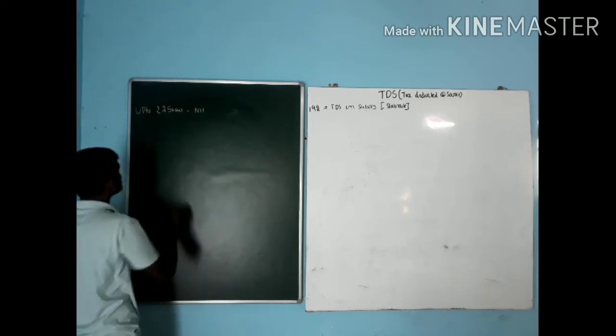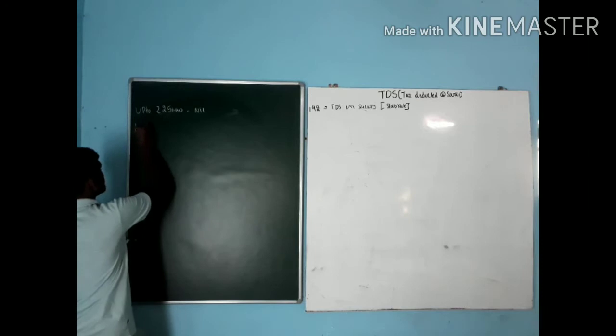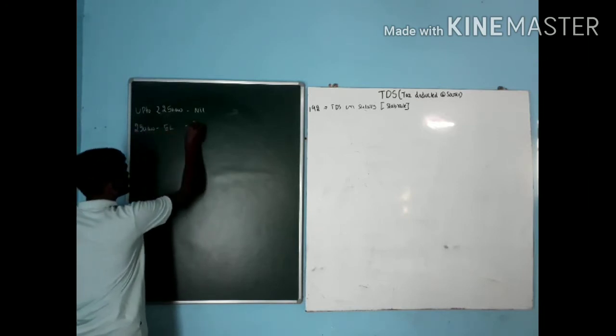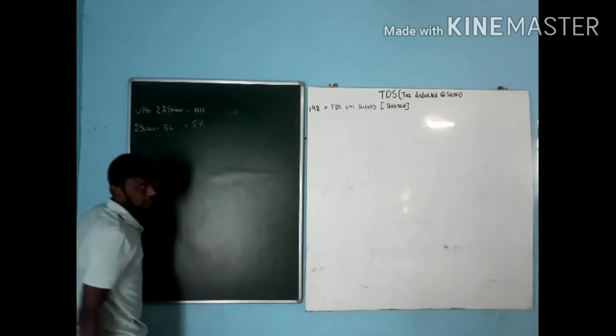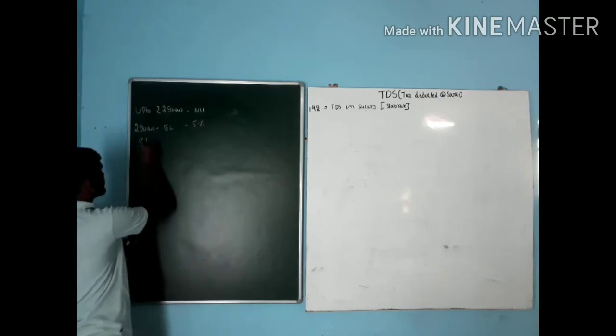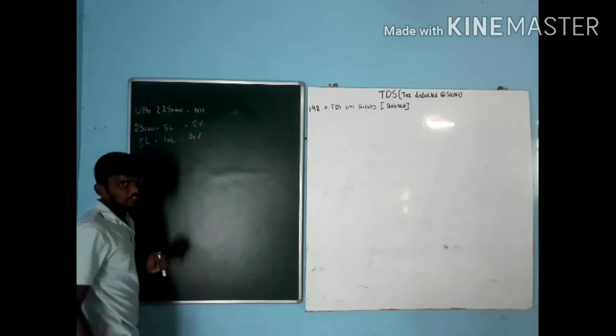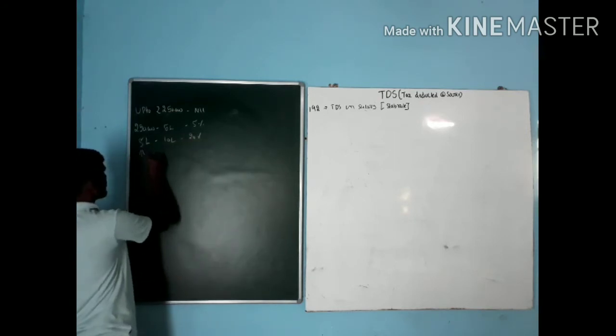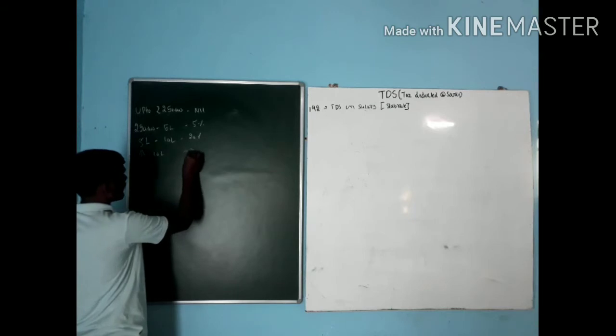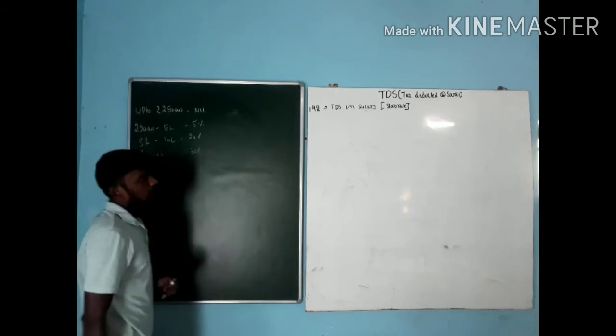That is nil. Next, from 2,50,000 to 5 lakh, we have to pay 5%. Next, from 5 lakh to 10 lakh, you have to pay 20%. If it is more than 10 lakh, the assessee has to pay 30%.